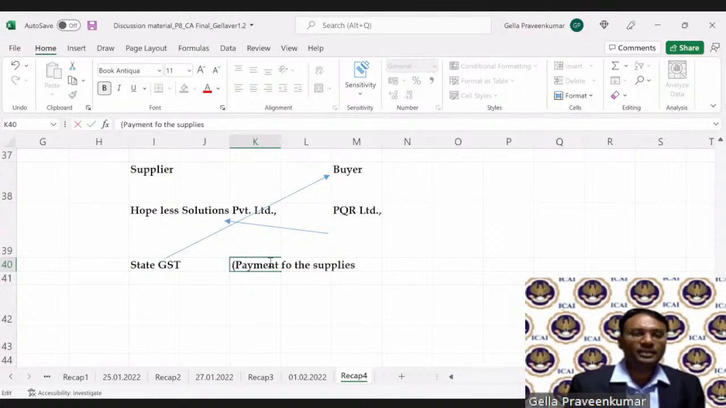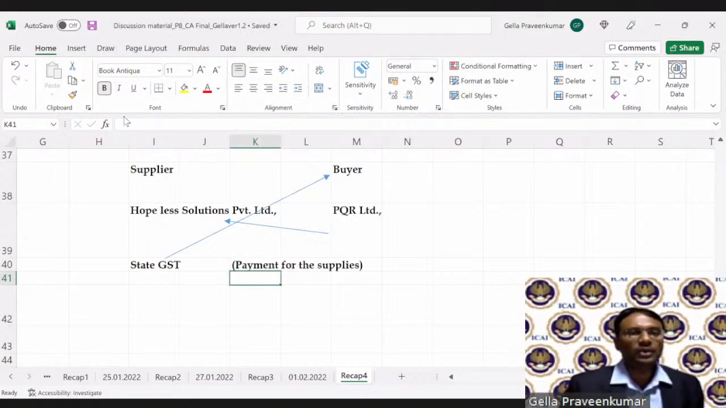Now, is this possible, students? Is there a mechanism where the GST authority can go to the other party? Is there a possibility? Namita says PQR will pay to GST authority. Sairam says recovering the taxes from customer is customer of Hopeless. Yes, this is a permissible action.